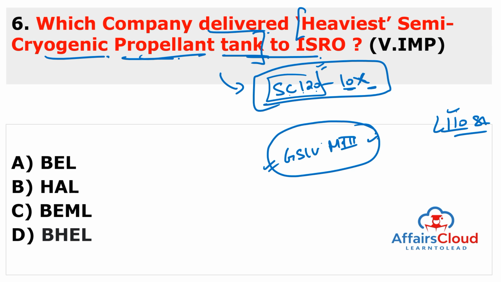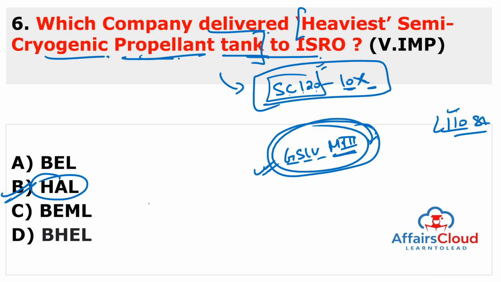And HAL is also currently working with ISRO's human space mission Gaganyaan, supplying hardware components to the GSLV Mk3 launch vehicle. So it is just to provide the best facilities for the Geosynchronous Satellite Launch Vehicle Mark III. And this is provided by Hindustan Aeronautics Limited. So the answer to this question is B.